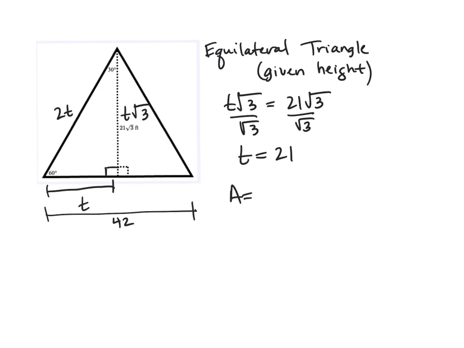And the area of our triangle is 1/2 base times height, 1/2 42, the base, times the height, which they gave us was 21 root 3. Well, half of 42 is 21, and 21 times 21 is 441. So this is 441 root 3.